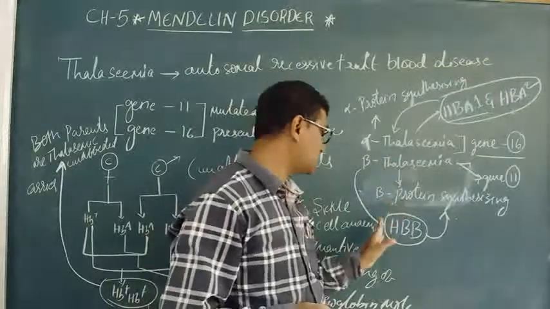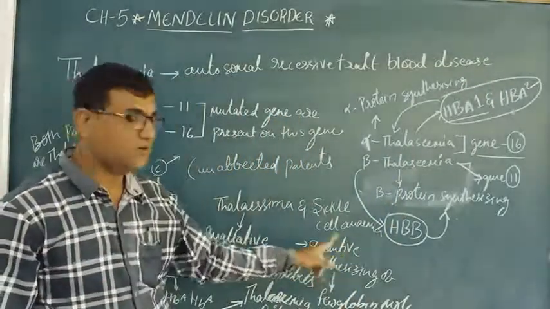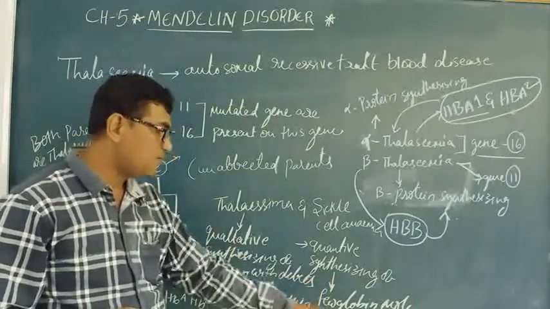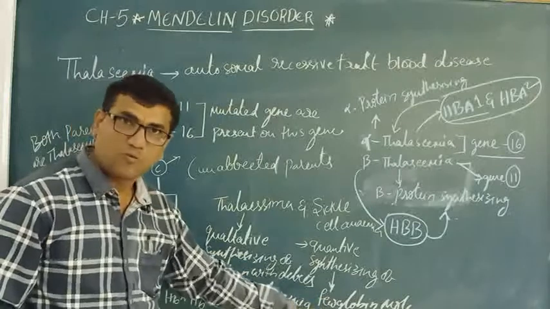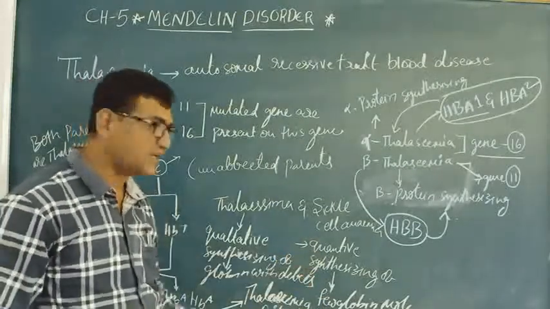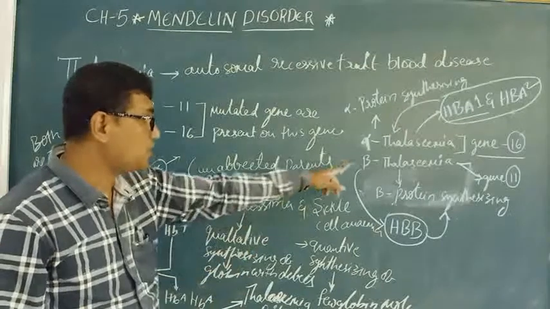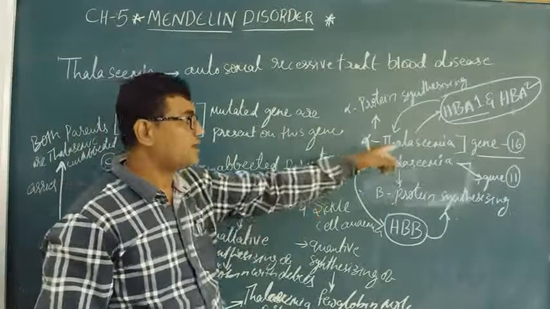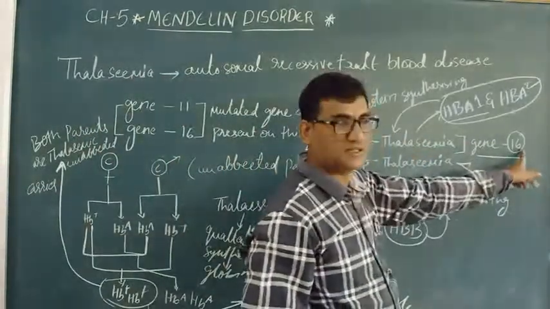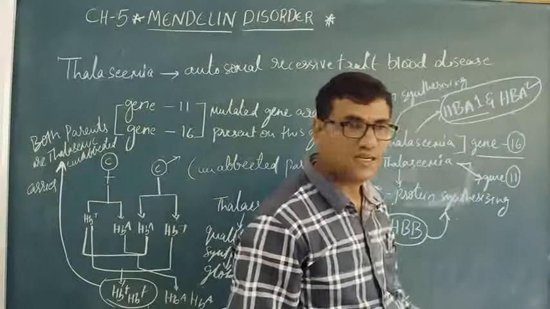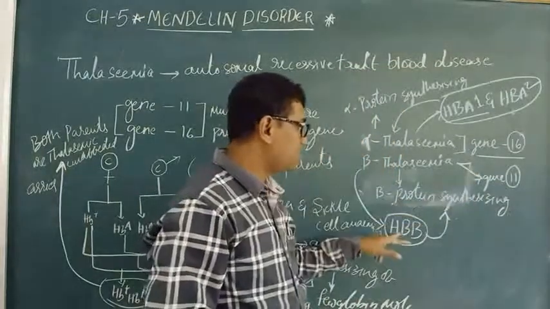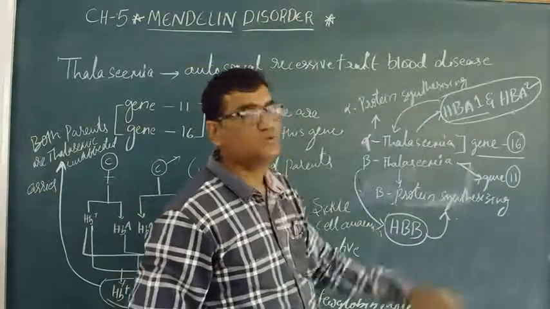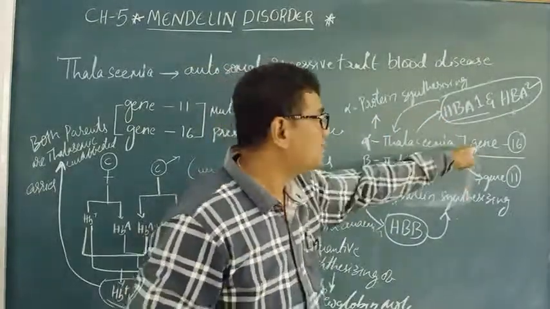Here it is a qualitative production of a few globulin chains, and they attain the shape of sickle cell. The alpha protein synthesizing problem or beta protein: alpha is because of gene 16 and beta is because of gene 11. Here beta is because of one gene and alpha is because of two genes on gene number 16.